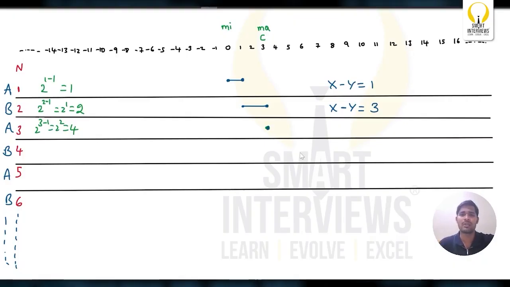Will she add or subtract? If she adds, the difference keeps on increasing. So she will subtract 4. It will go to minus 1. So the current score will be minus 1, and the minimum value is minus 1. What's the difference now? The x minus y difference is 4, since 3 minus minus 1 gives 4.